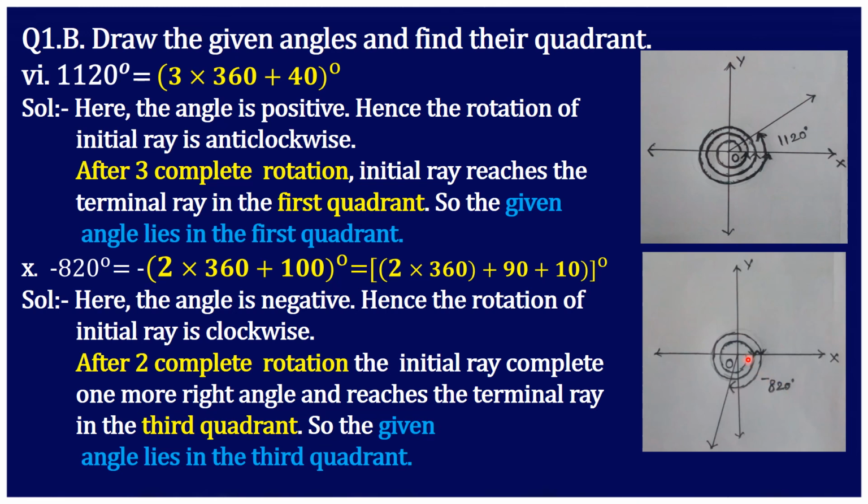It is actually completing in clockwise direction. So we will start from here in clockwise. So downward it goes and completes 1 rotation, 2 rotations and again 90 degree, then again 10 degree in the third quadrant. So the given angle minus 820 is lying in the third quadrant.